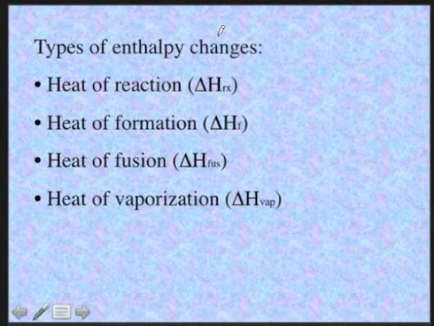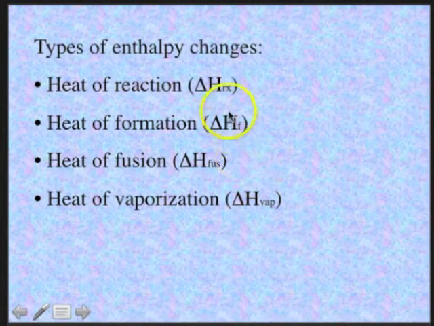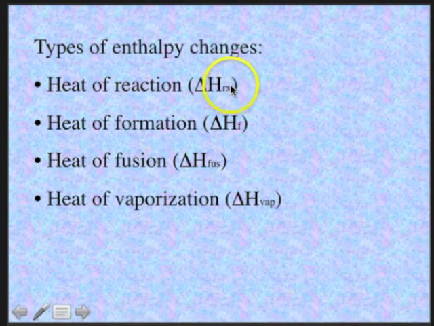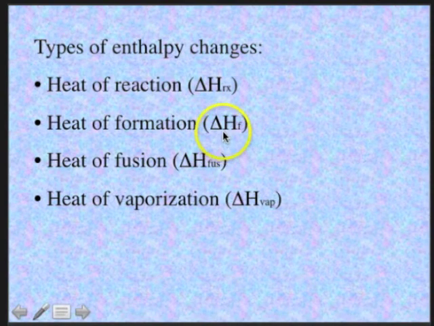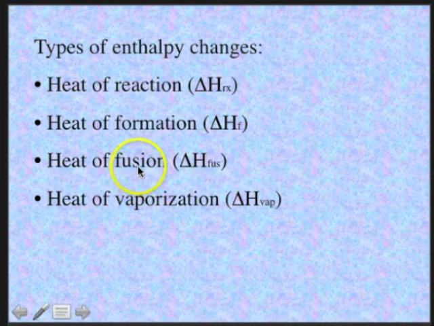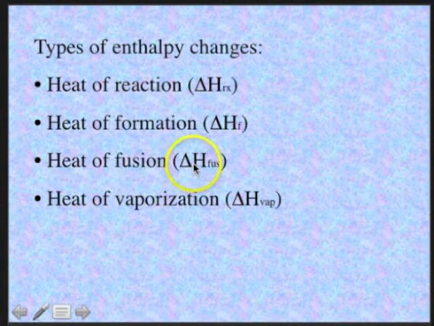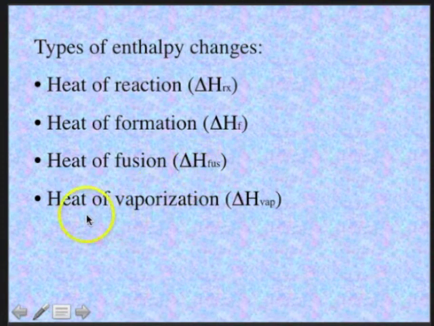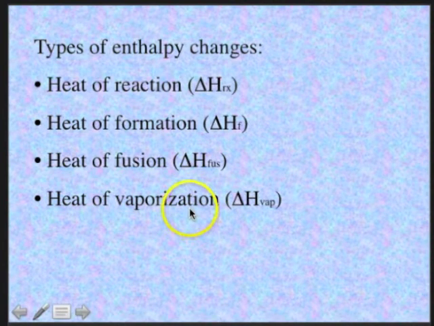There are several types of enthalpy changes that chemists talk about. There's the heat of a reaction, which is the heat given off or taken on by a reaction. There's the heat of formation of a compound from its elements. That's what the heat of formation is. There's the heat of fusion. If you think of fusion as melting, that would be the heat involved when a solid melts into a liquid. And there's the heat of vaporization, of course, when a liquid boils and vaporizes.